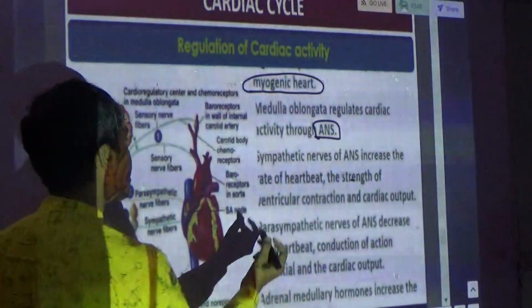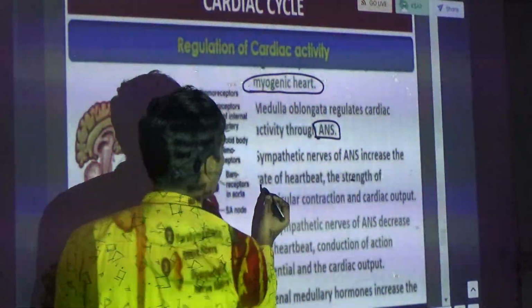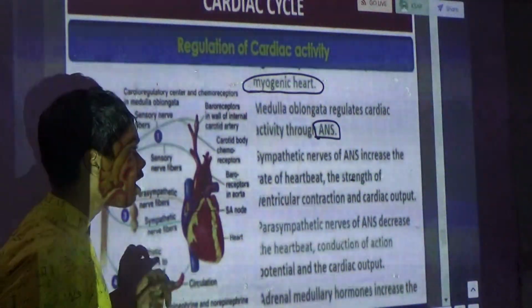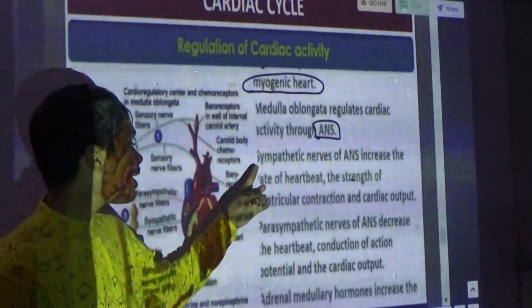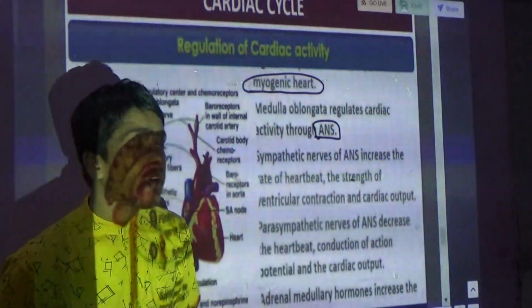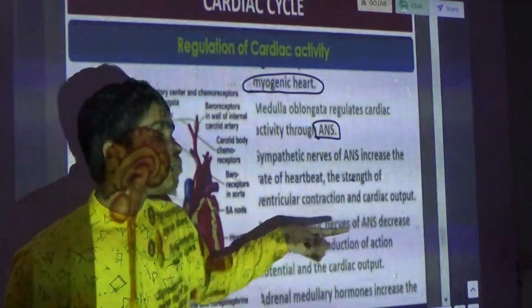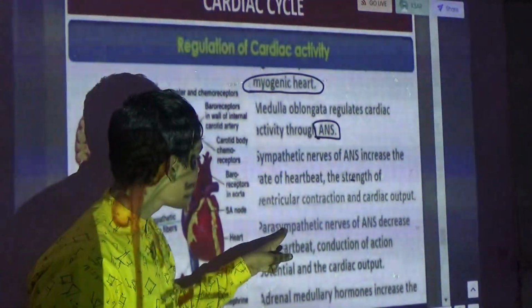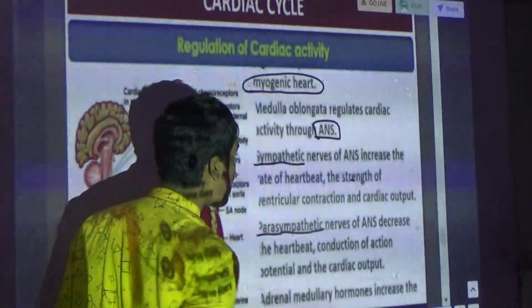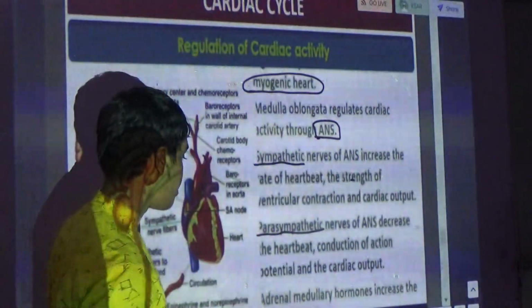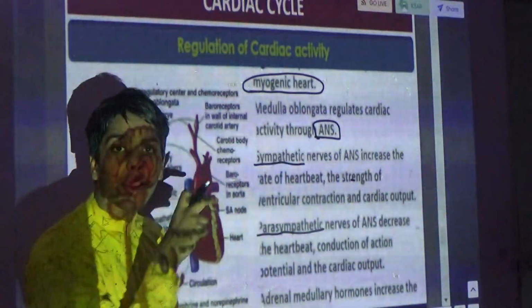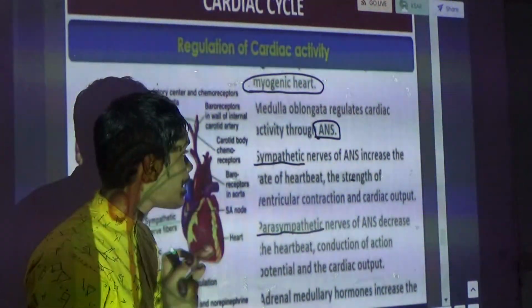We will write about this later. The ANS is divided into sympathetic and parasympathetic. The sympathetic system of nerves increases the rate of heartbeat, the strength of ventricular contraction and cardiac output, while the parasympathetic is the opposite. The medulla oblongata controls the heartbeat through these two types of nerves.